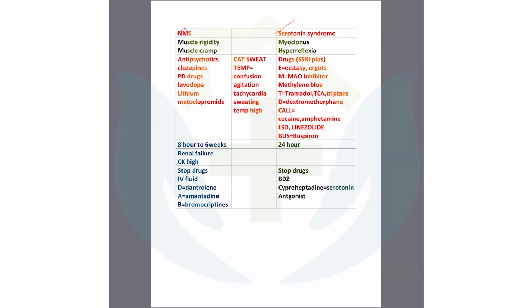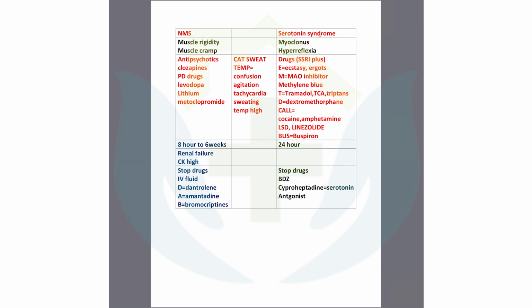Both have the common features, but which one can you diagnose by which complaint? That is muscle rigidity, muscle cramp, very, very important with the high fever. And another one is myoclonus for serotonin syndrome. The term myoclonus is very important, with the hyperreflexia. So these two are the main key features of the two syndromes, neuroleptic malignant syndrome and serotonin syndrome. Very, very important. Around 10 to 12 questions are there on these two syndromes. So very important to know in psychiatry.